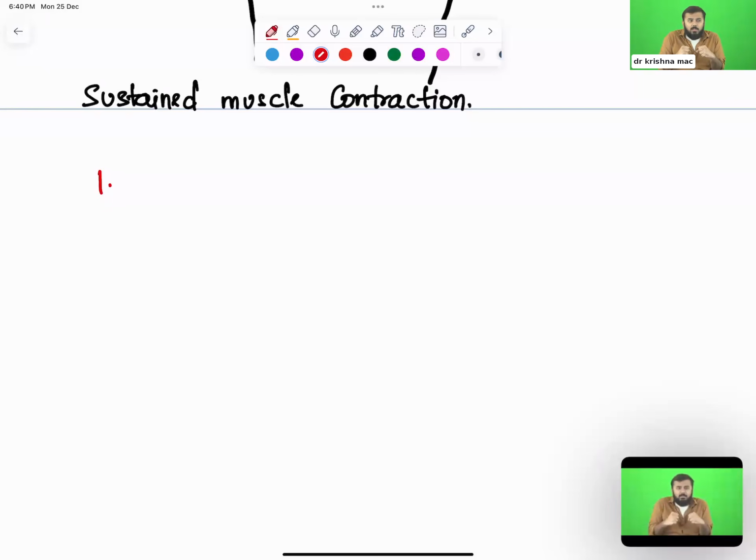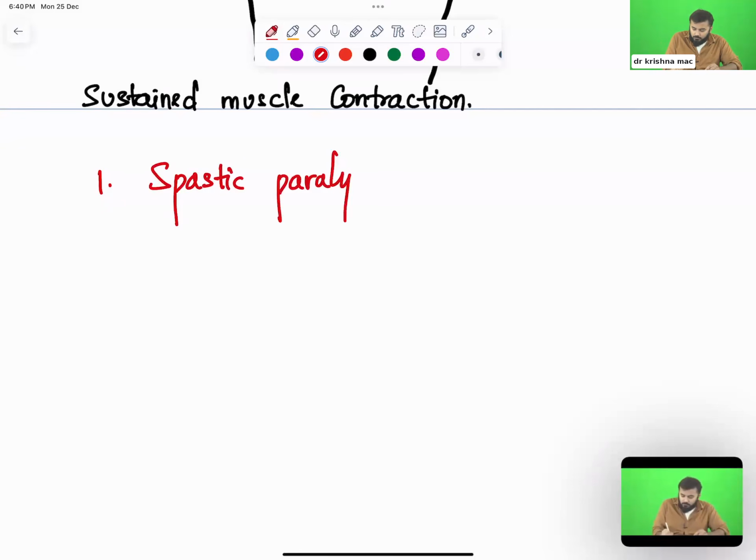Spasticity means tightness. On the other hand, there is another paralysis where your muscles are not working at all. You can't even contract your muscle. If you are not able to contract your muscle, what does that mean? Then also you won't be able to do daily activities. That is also called paralysis, and that paralysis is called flaccid. Flaccid means loose, very weak. So here, what kind of paralysis will I say? Spastic paralysis.